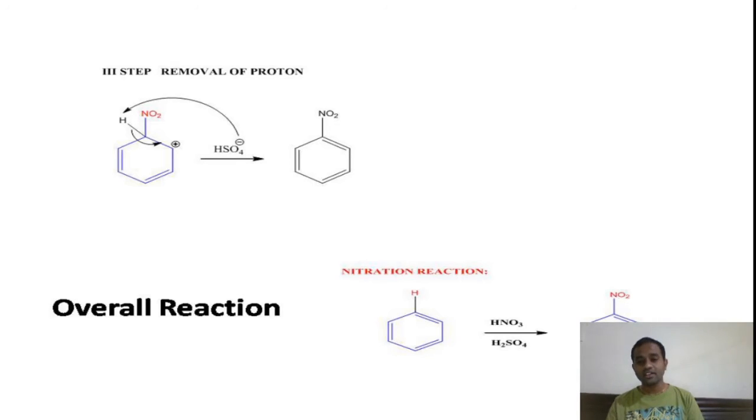The special condition is if the benzene is attached to an electron withdrawing group. What will the withdrawing group do? It will deactivate the benzene ring, so there will be a decrease in the pi electrons in the ring. Thereby it will get involved in the nucleophilic substitution reaction, right?